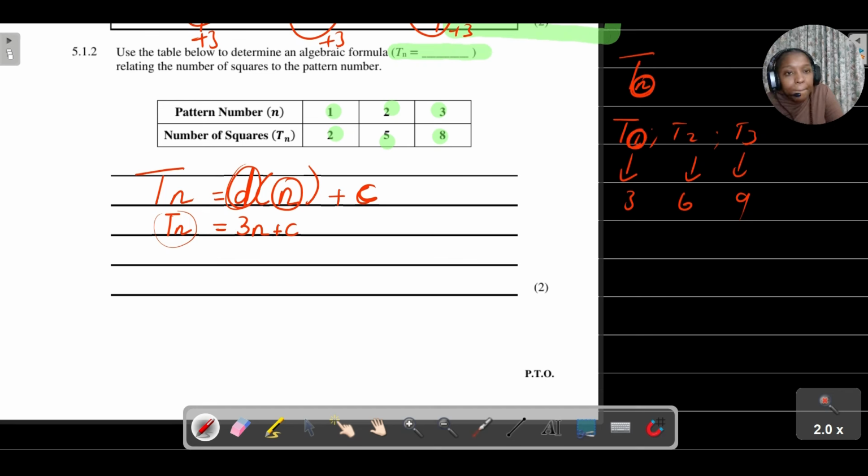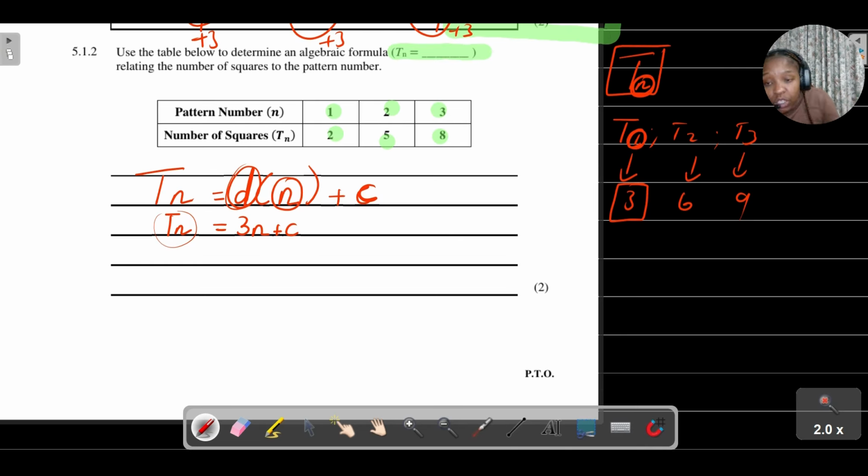But now if you're looking at that whole number, that is Tn. So n just gives us the position. I'm in position 1, or term number 1, or pattern number 1. And then if I'm talking about Tn, I'm saying what is the value of term number 1. Do you get what I'm saying?